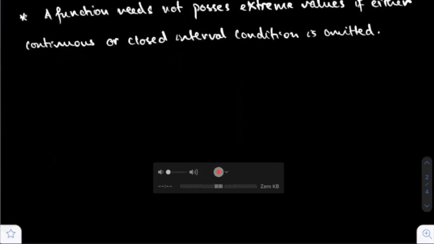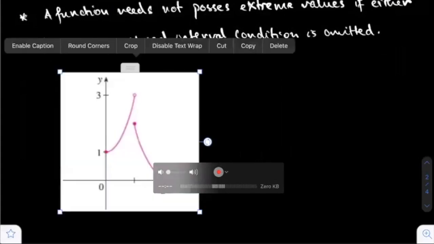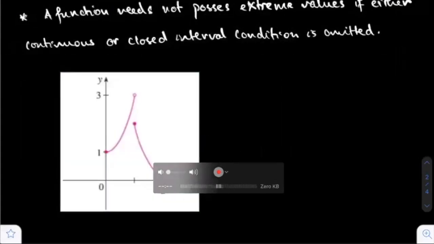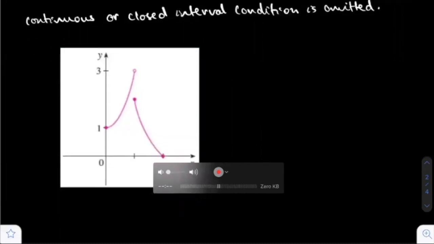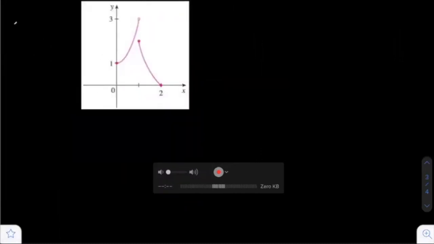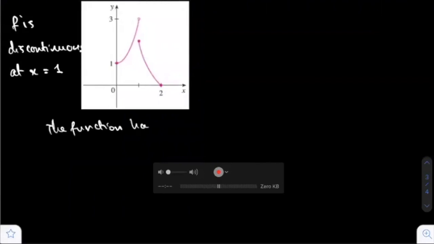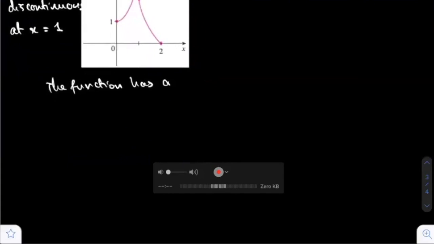So I give you two graphs to indicate this note. This function is clearly discontinuous, so you cannot find an absolute maximum or absolute minimum at all. I want to note here, f is discontinuous at x equal to 1. The function has an absolute minimum, but no absolute maximum.